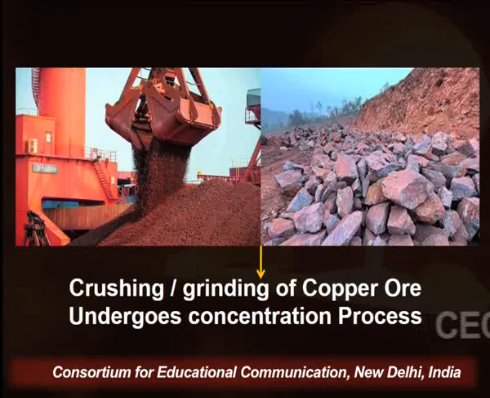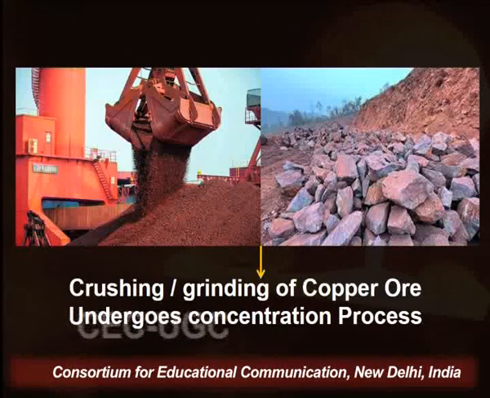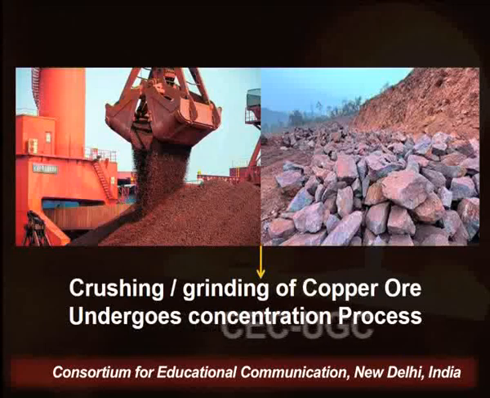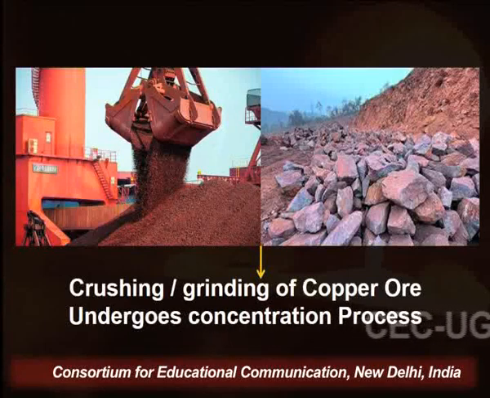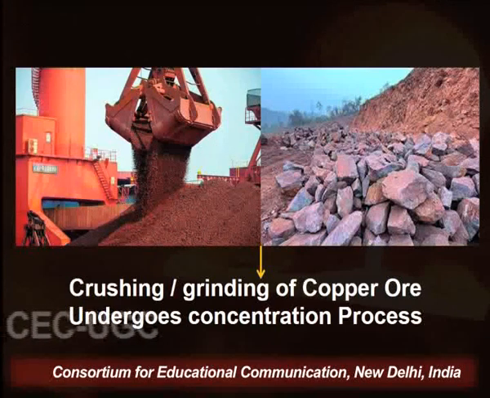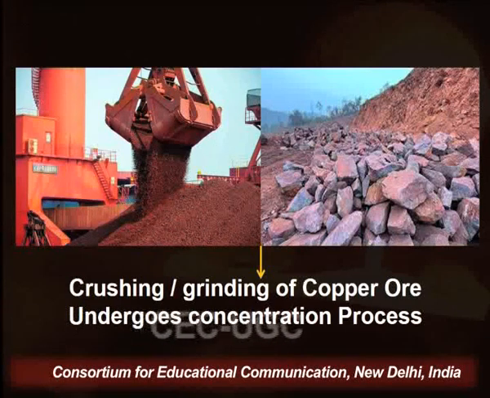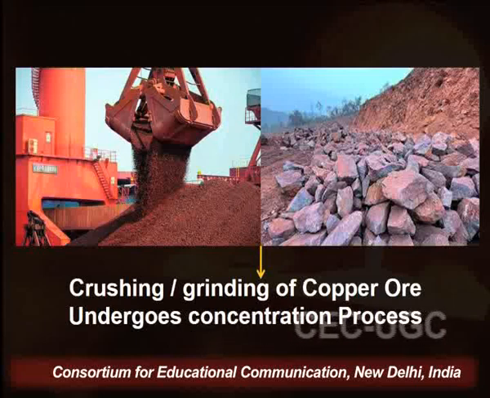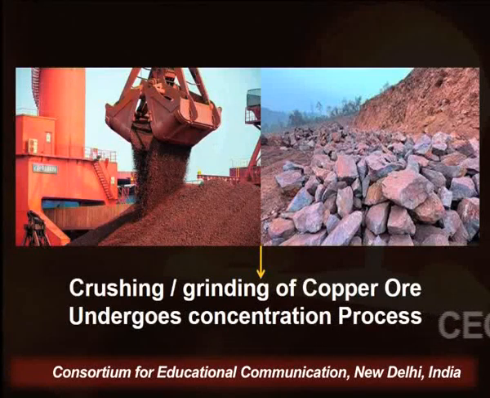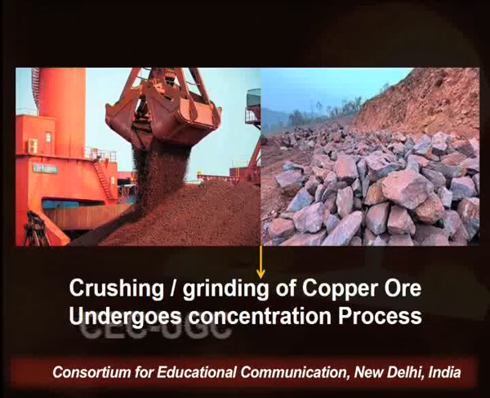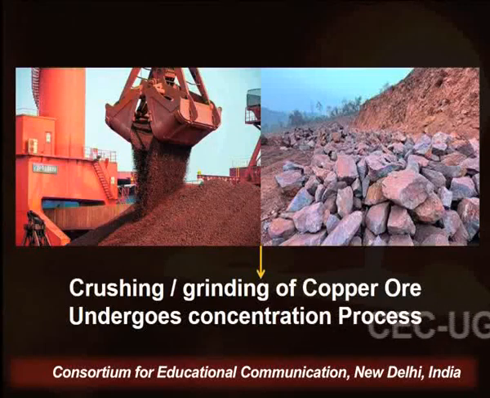On your screen you can see a copper ore, and through the mechanical process the ores undergo the concentration process. Basically, grinding of ores is pulverization, in which we change the size of ores. By doing that we can use the ores in the further steps.